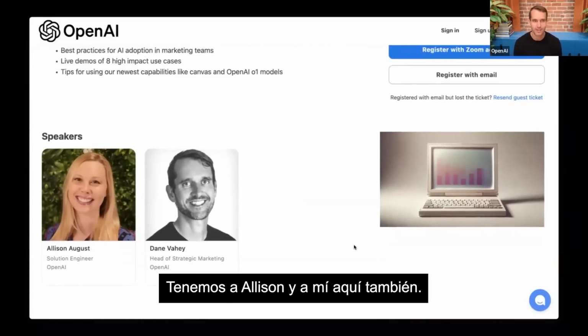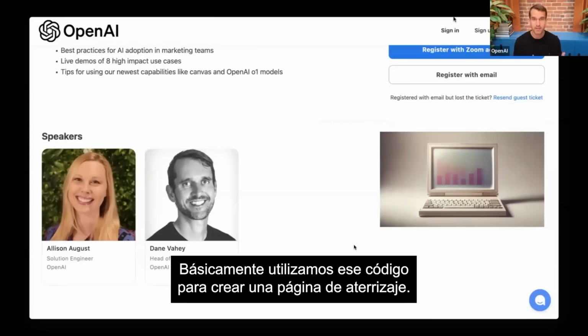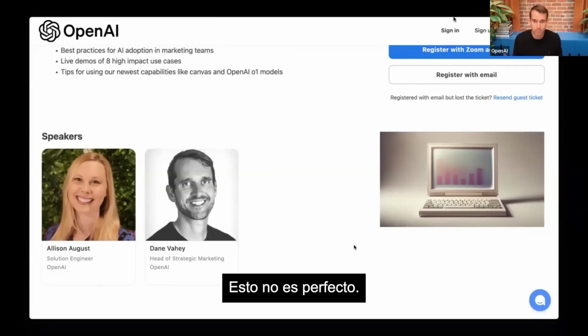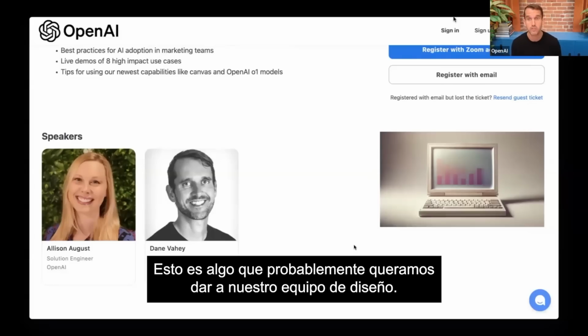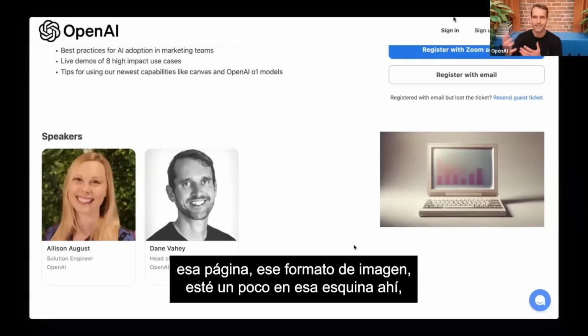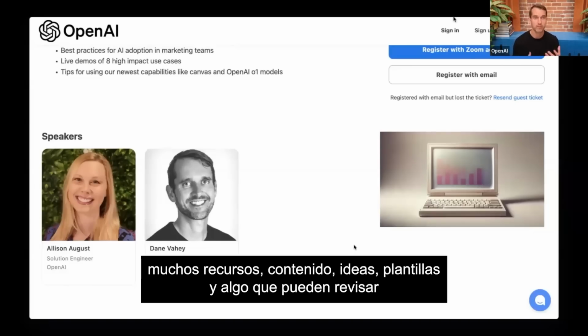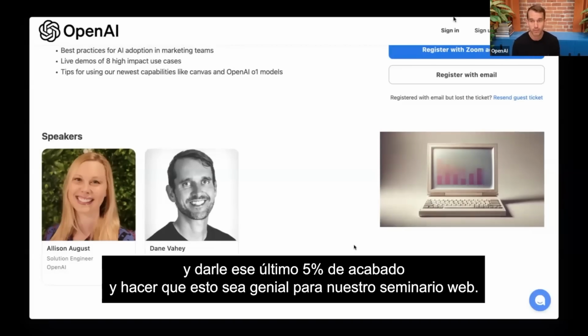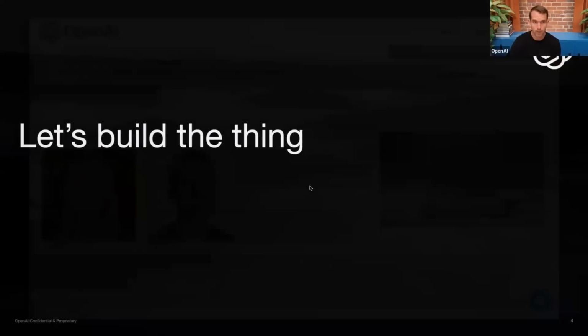We have the image that we created here. We have Allison and I as well here. You see what we just did. We basically used that code to create a landing page. This isn't perfect. This is something we probably want to give to our design team. You know, I wouldn't want that image formatted in that corner there, but something really easy where we're giving a lot of assets, content, ideas, templates, and something that they can go through and put that last 5% of polish on and make this great for our webinar.